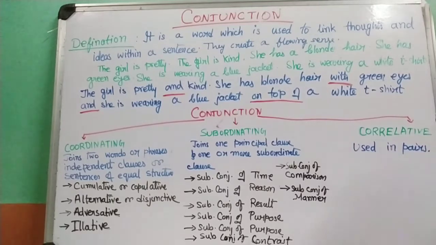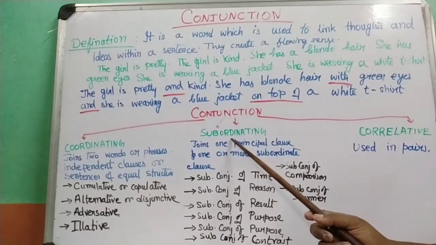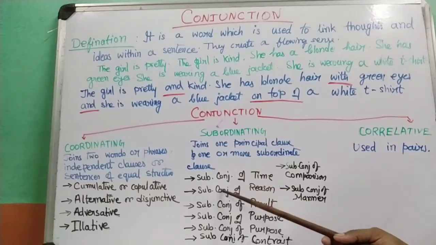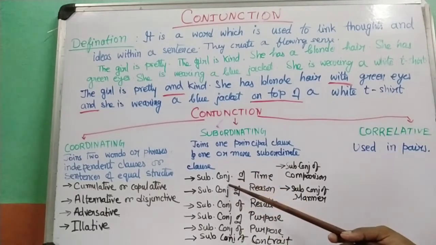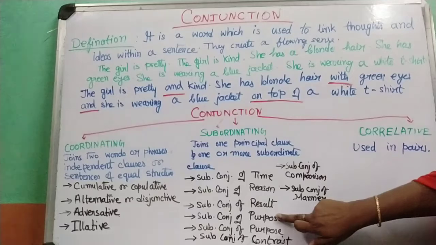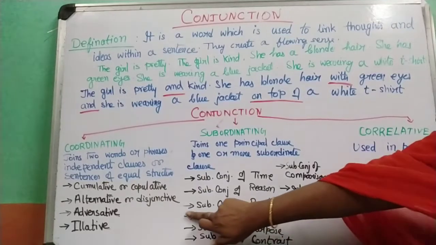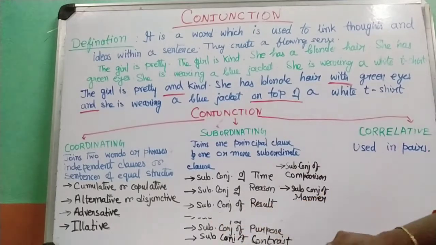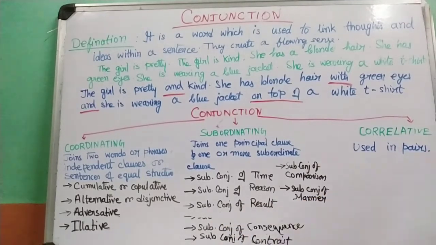So when two parts like this are joined with a conjunction, then those conjunctions are known as subordinating conjunctions. Subordinating conjunctions again can be divided into the following categories: subordinating conjunction of time, of reason, of result, of consequence, and of contrast, right?